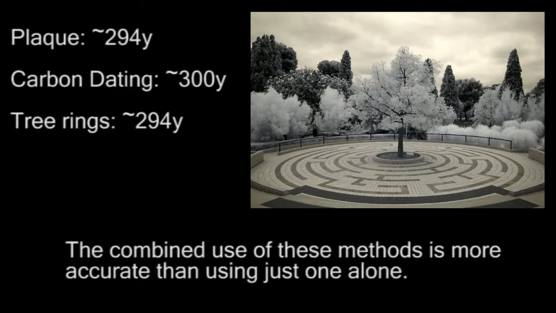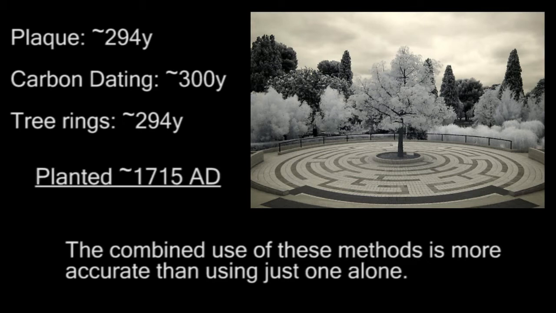Finally, let's take a look at dendrochronology, or using tree rings to date it. This independent method arrives at the tree being 294 to 295 years old, thus validating, yet again, that the tree was planted in roughly 1705. The point that I'm trying to illustrate here is that with each independent method of data collection with a matching result, the higher the probability of accuracy becomes. The carbon dating and dendrochronology provide a higher probability of accuracy than the tree's historical significance alone.